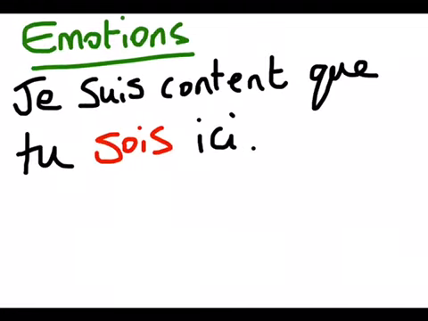Here's an example for emotions. "Je suis content que tu sois ici." I am happy that you are here. Once again, the "you are", which would normally be "tu es", becomes "tu sois", because I'm expressing my own personal emotion. I am happy that you are here. Basically, there's no way of you knowing for certain if I'm genuinely happy that you are here, so it has to be in the subjunctive form.